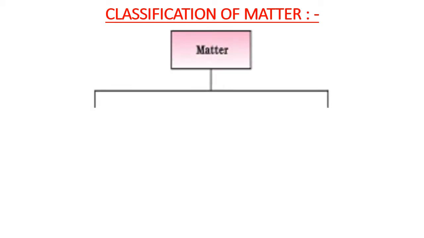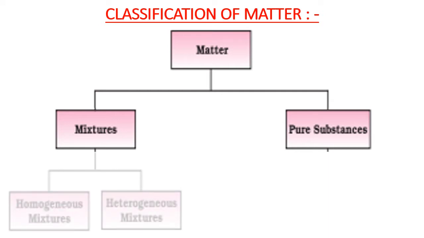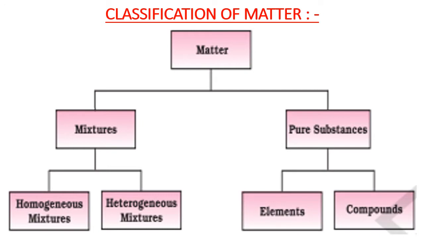Hi dear students, in this session let us discuss about the classification of matter. Matter has been classified mainly into two types, mixtures and pure substances. Again, mixtures have been classified into two types, homogeneous mixtures and heterogeneous mixtures. Pure substances are also classified into two types, elements and compounds.